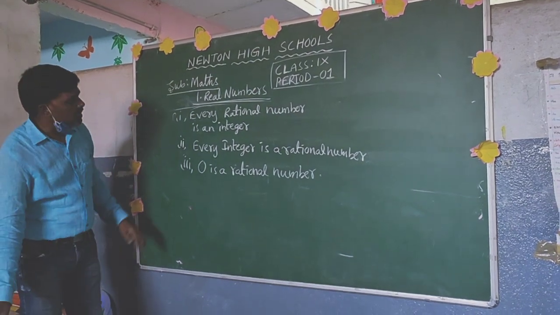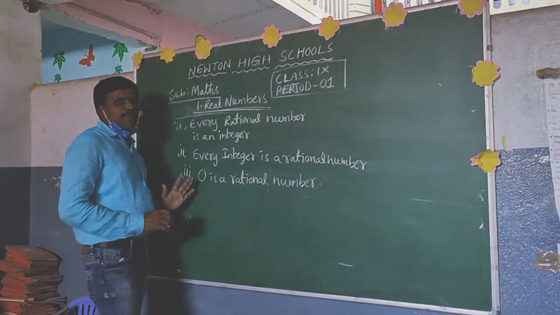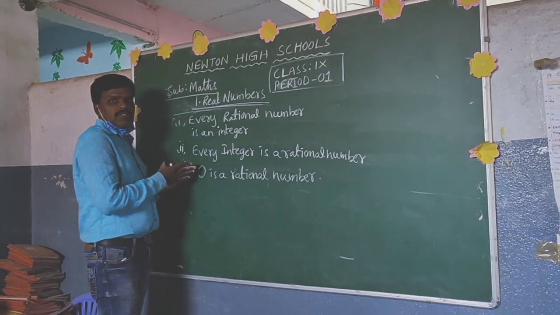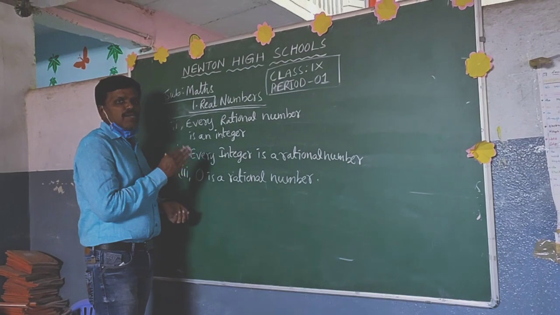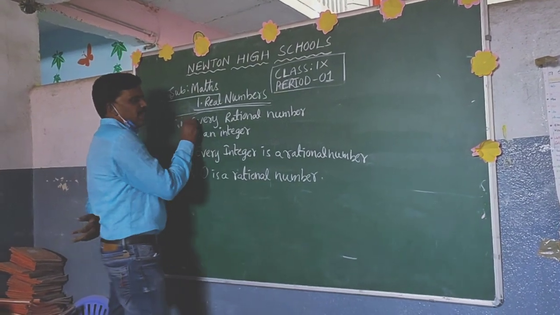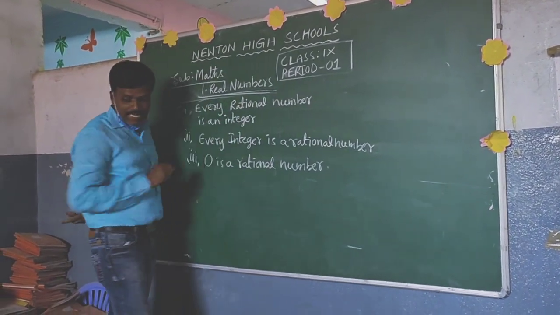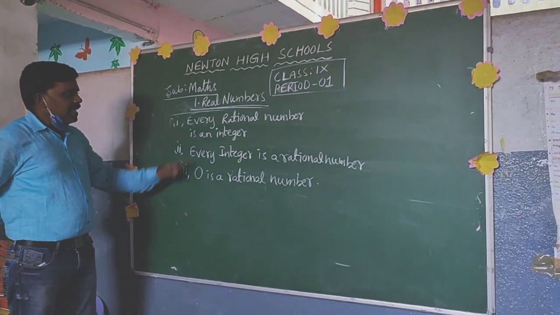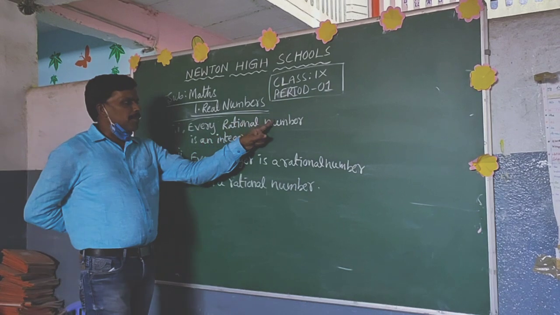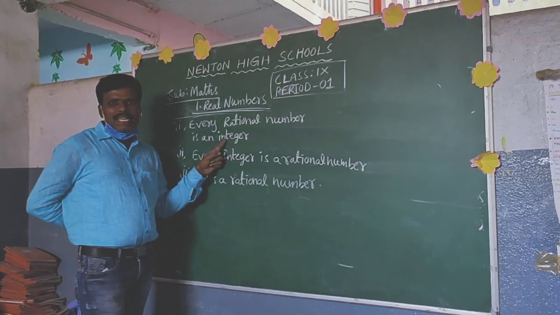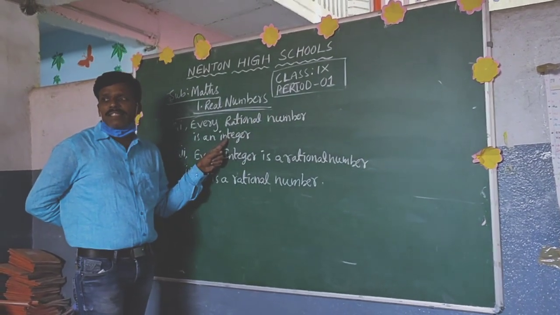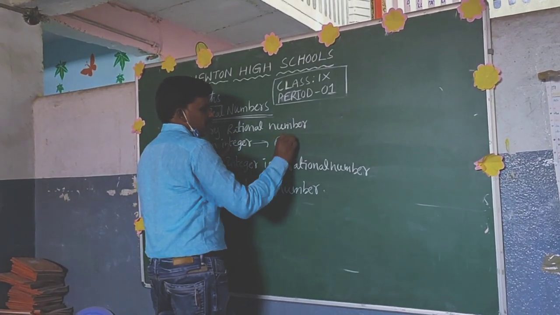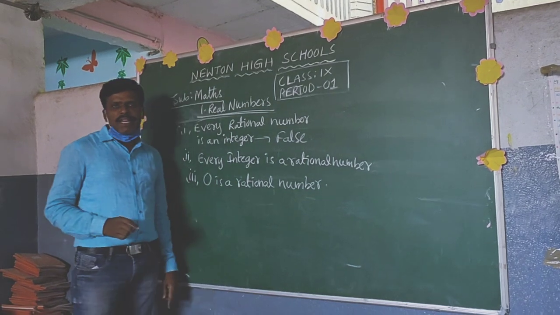For example, what is the statement? Whether these 3 statements are true or false, we have to give the reason. Such type of questions will come under reasoning and proof. For example, every rational number is an integer. Is it true or false? Yes, absolutely, this is false. Why is it false? We have to give the reason.